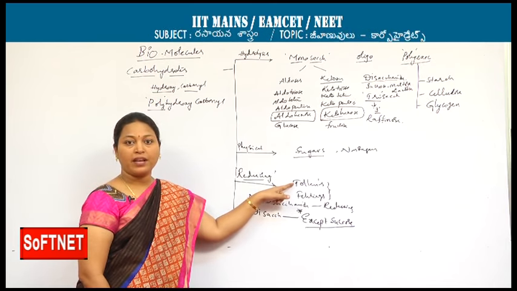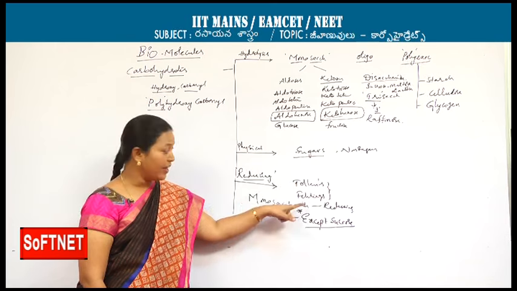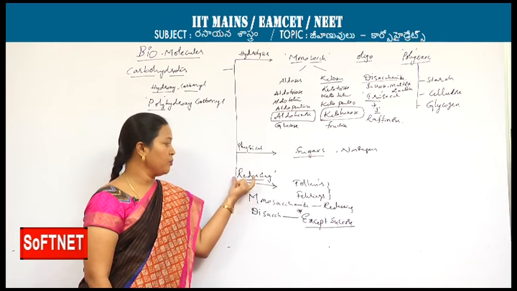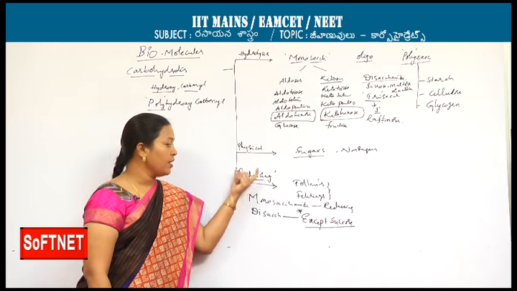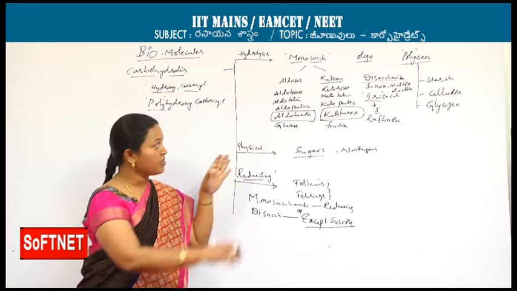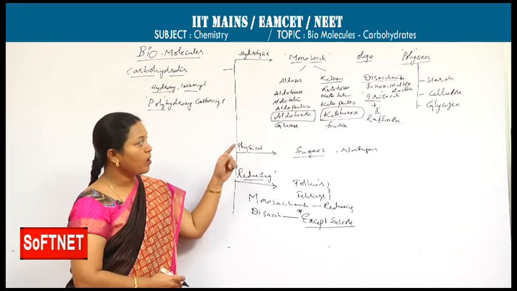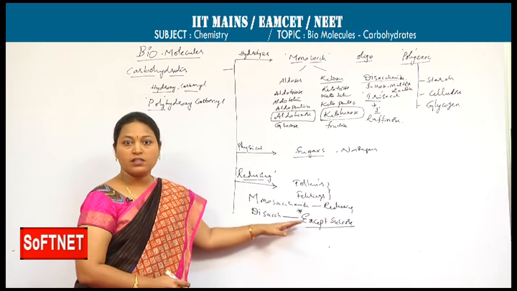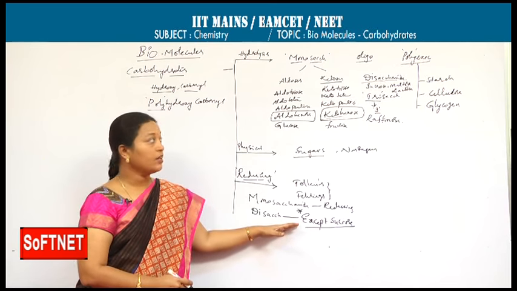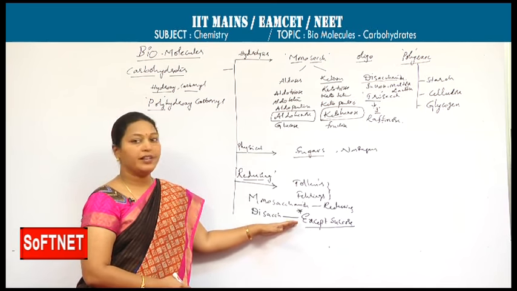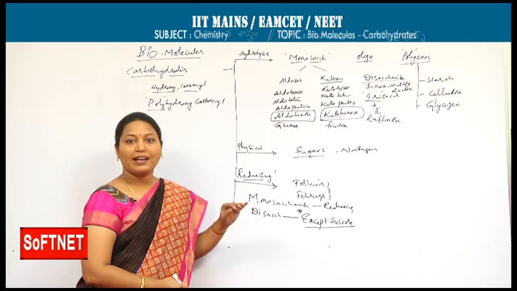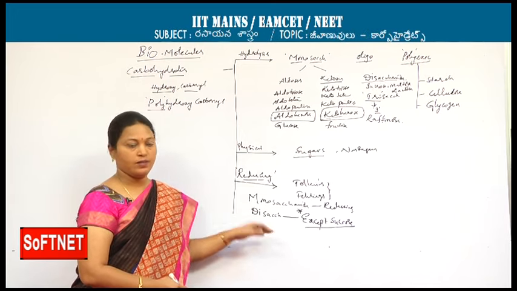Carbohydrates which have the capacity to reduce Tollens and Fehling's reagents are said to be reducing sugars. In our syllabus, the disaccharides specified are sucrose, maltose, and lactose. Sucrose is the non-reducing sugar. Maltose and lactose are reducing sugars. All the polysaccharides are non-reducing sugars.